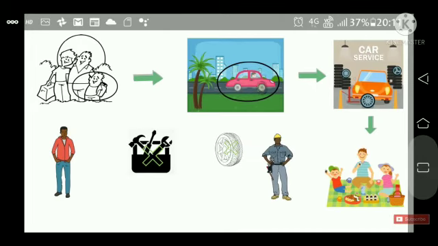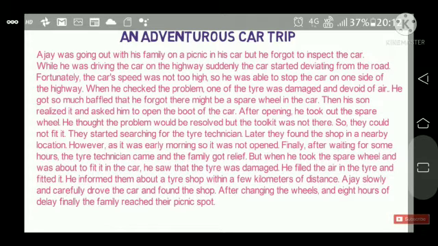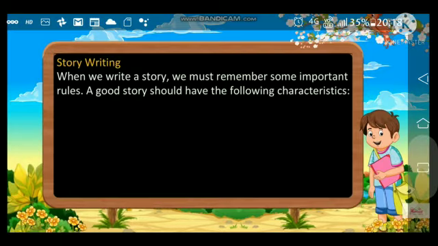Now you have to plot the story. These are some pictures by which you can make your story in a good manner. Now see, this is a story, so you can see and understand it very well.